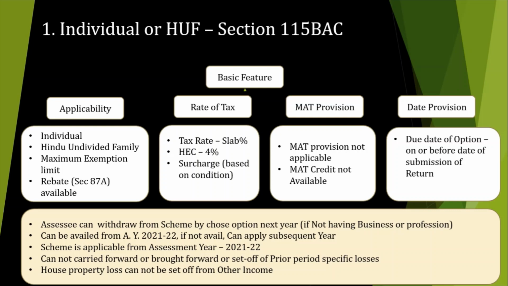Then the benefit under this section would become invalid, and you have to apply under the normal scheme. This scheme is applicable from assessment year 2021-22, means for this financial year this scheme is applicable.